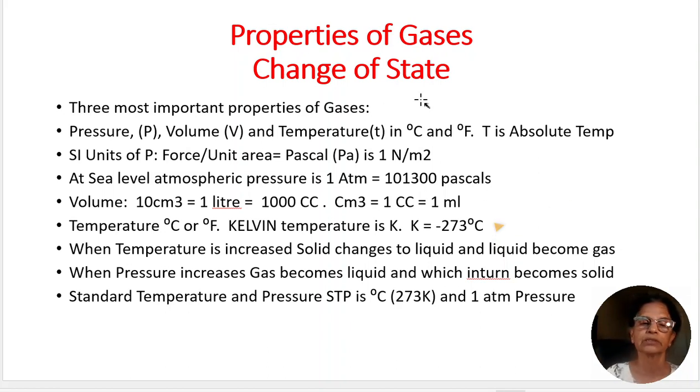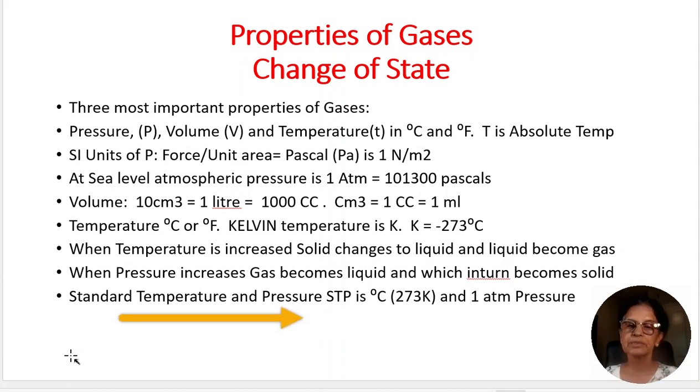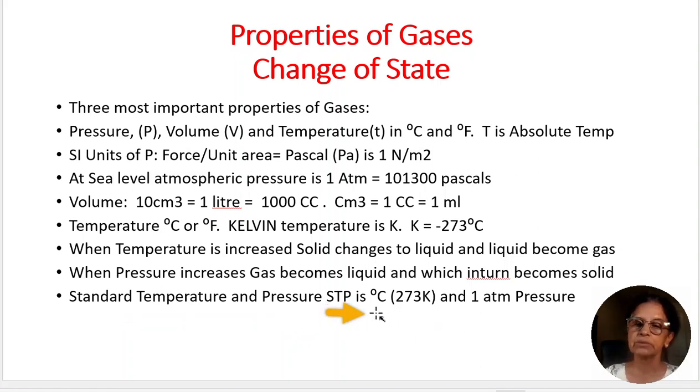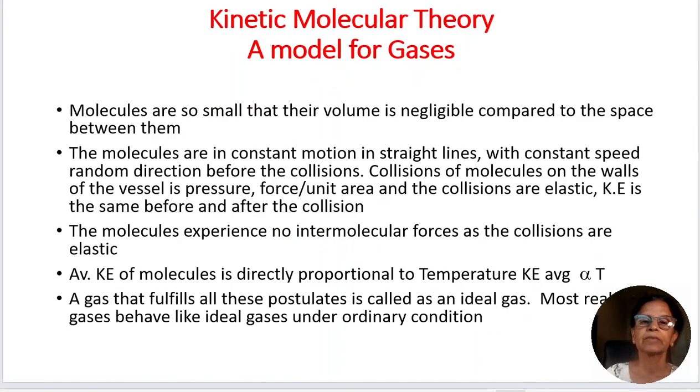Let us see what is change of state. When temperature is increased, solid changes to liquid and liquid becomes gas. When pressure is increased, gas becomes liquid, gas gets compressed, and liquid gets compressed to solid. What is STP? Standard temperature and pressure. Standard temperature is 0 degrees centigrade, that is equal to 273 degrees Kelvin, and standard pressure is 1 atmospheric pressure. This is called STP.